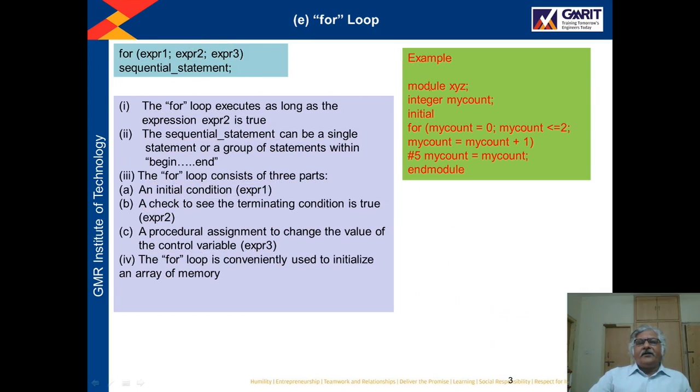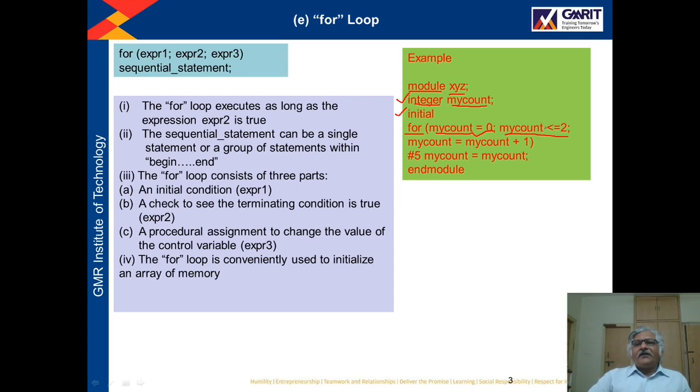Now here the example is given. Module xyz, integer my count. So here we have declared one variable of integer type, and the name of the variable is my count. Then there is an initial block, then a for loop. My count value is initialized here to 0. Then this is expression 2, which is used to check the terminating condition of the loop.